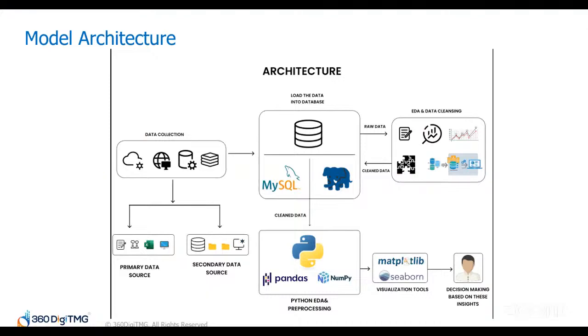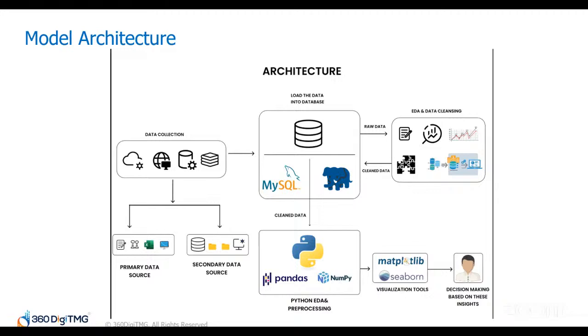Let me walk you through the model architecture, how the solution looks. This is where we will see how the overall process happens. First would be the data collection. We need to understand what are the multiple sources from where we can collect the data, whether it could be machines, sensors, Excel files, databases, etc. In factories, data is everywhere: in sensors, temperature logs, power meters, and material usage reports.